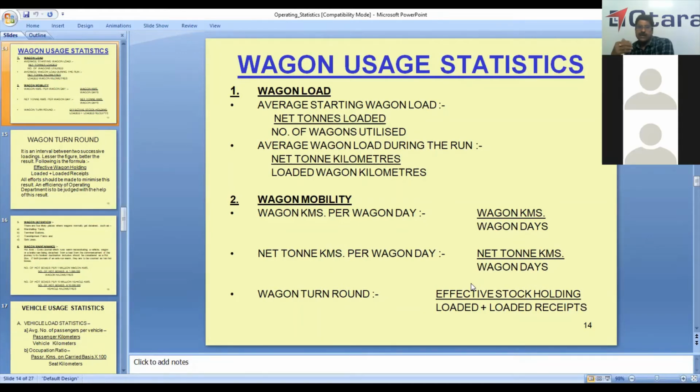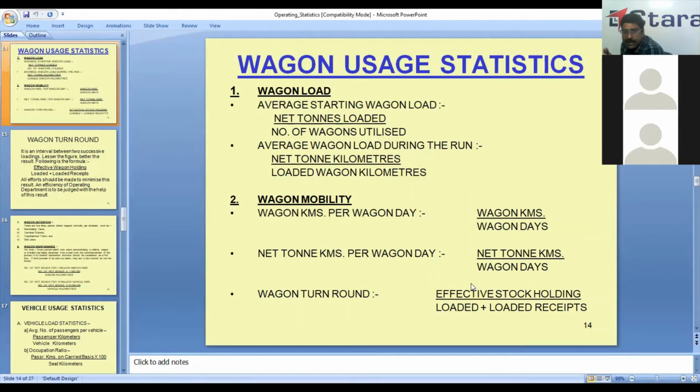It is compiled by net ton kilometers divided by loaded wagon kilometers, so this will give the average wagon load. We get a good idea of whether we are loading the wagon optimally by comparing with the previous year or previous month and so on. And if there is any decrease, we should see why it has decreased.